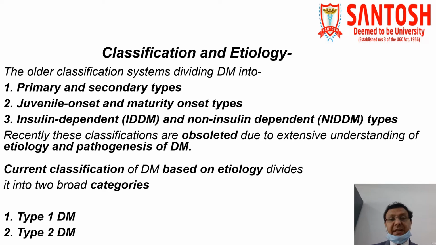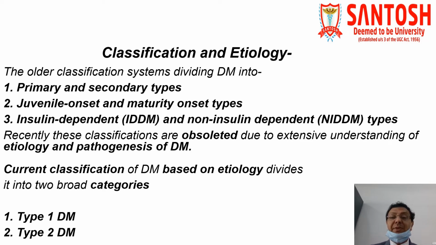Now come to the classification by etiology, or in other words the etiological classification of diabetes mellitus. There were older classifications which divided diabetes mellitus into several types. First we'll discuss the older ones and then we'll discuss the newer one. The first older classification is primary and secondary types of diabetes mellitus. The second older classification is juvenile onset and maturity onset diabetes mellitus. And the third one is insulin dependent diabetes mellitus and non-insulin dependent diabetes mellitus. But recently these classifications have become obsolete.